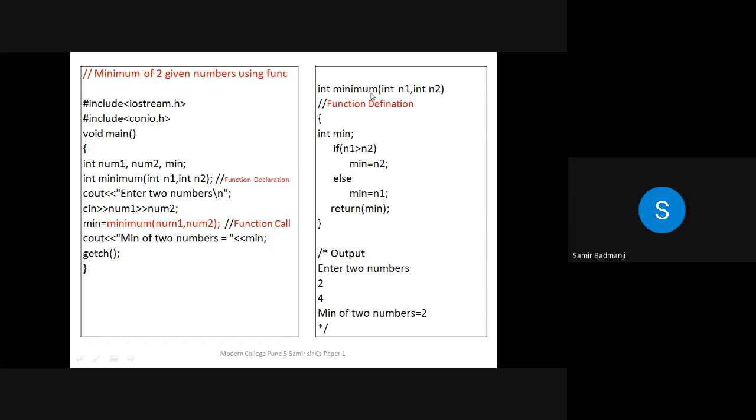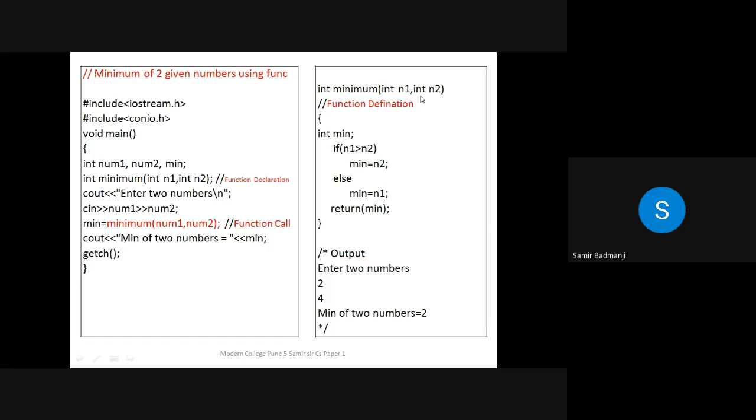So this is the name of the function. See, one more thing. You cannot use the variable name same as the function name. Okay. If you use the function name and the variable name same, then that will be an error. So that is why here I have written min and the name of the function is minimum. See, this is function declaration where we have to give the semicolon, and this is the function definition. Definition means what? What that program is going to do, that code you are going to write.